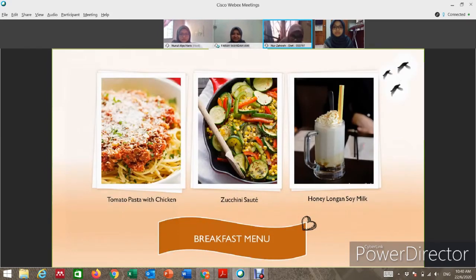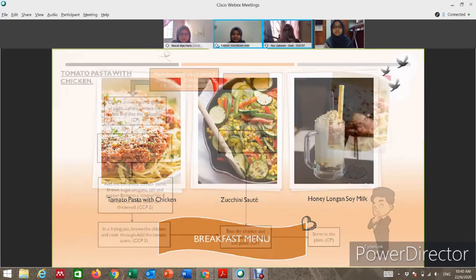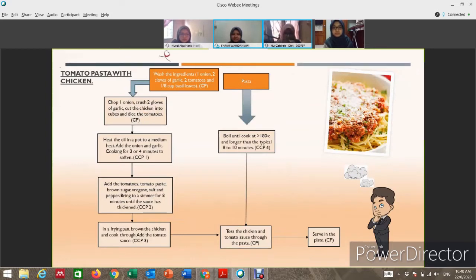Okay, for the breakfast, there are three menus here, which are tomato pasta with chicken, zucchini saute, and honey longan soy milk. Okay, this is the recipe for tomato pasta with chicken. As you can see here, there are four CCP identified in this step, which are cooking, simmering, frying, and boiling.